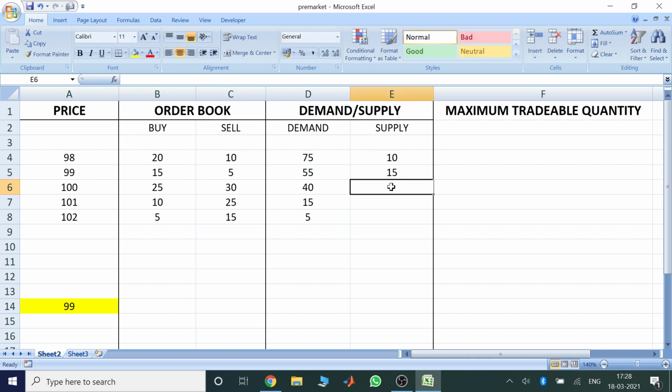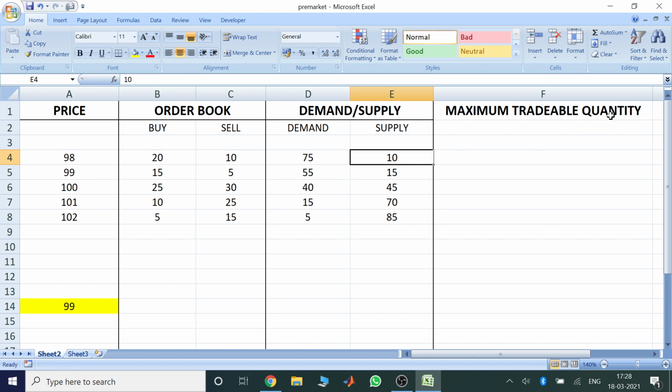Now similarly at 100, the supply would be 10 plus 5 plus 30, which is 45. Similarly this would be 45 plus 25, which is 70, and this would be 85. Now we have collected all the data. Now this is the demand column and this is the supply column.